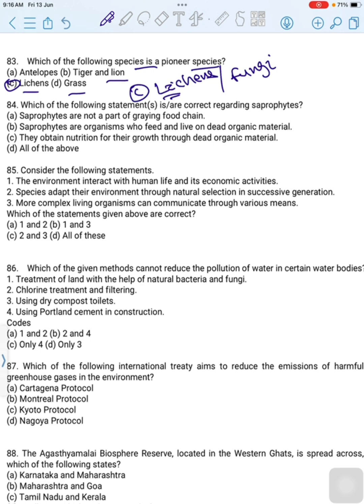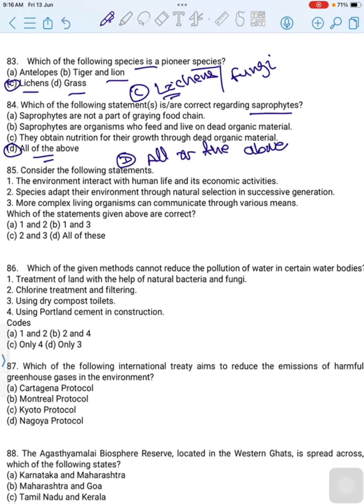Which of the following statement is correct regarding saprophytes? First statement is, saprophytes are not a part of grazing food chain. Second option is, saprophytes are organisms who feed and live on dead organic materials. Third option is, they obtain nutrition for their growth through dead organic materials. Then last option is all of the above. Then correct option is option D, all of the above.